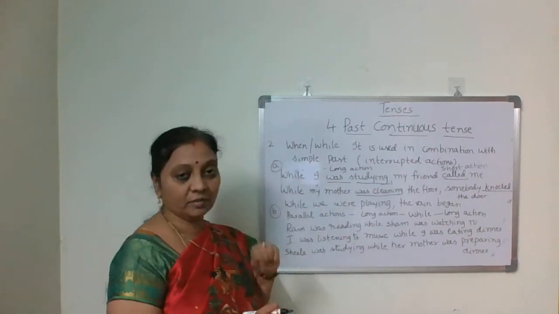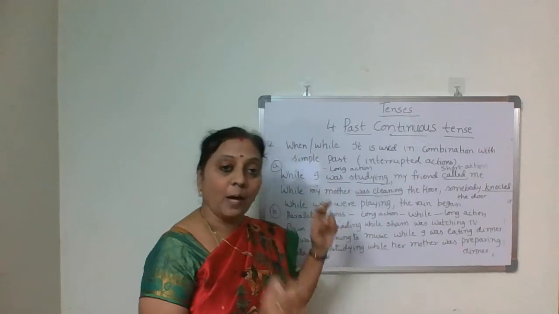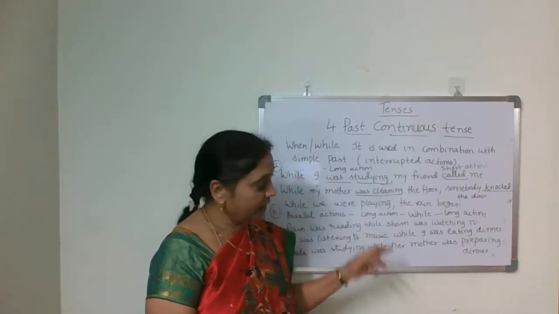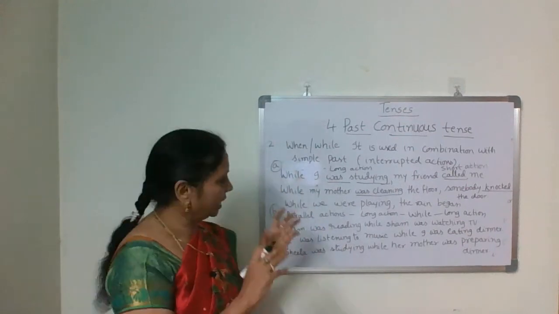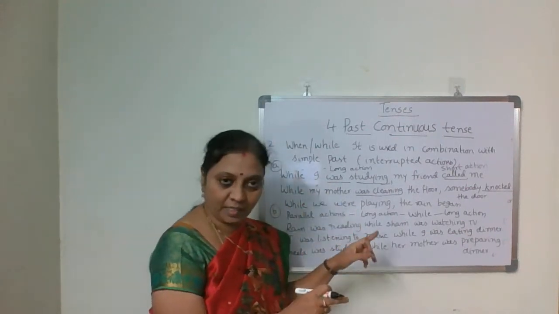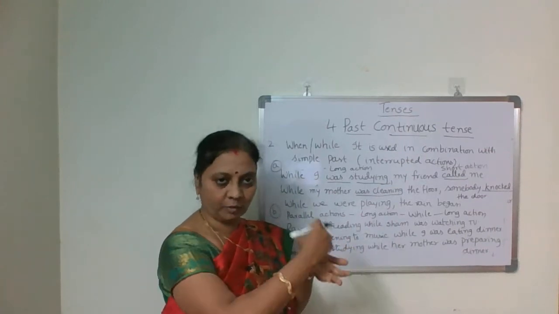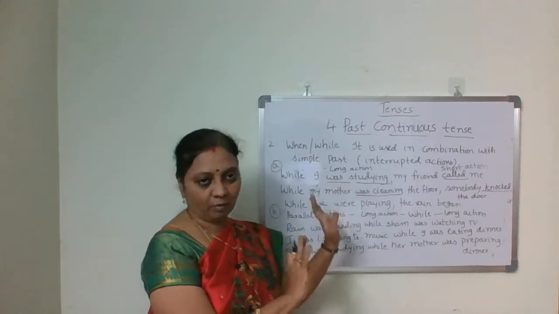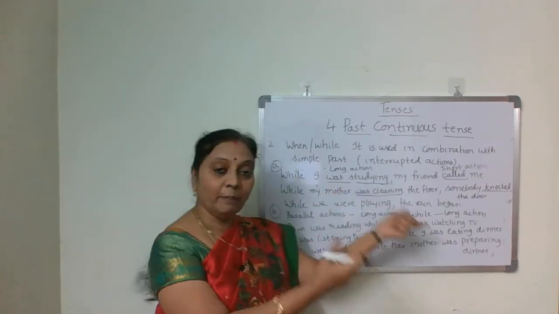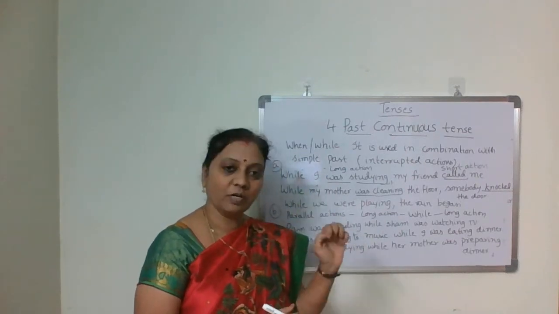For a long action, remember, we should use past continuous tense, and for a short action, simple past. Okay, once again, while I was studying, here, I was studying means it is continuous and the process is going on, isn't it? While I was studying, it's a long action, you can understand. My friend called me. That is friend calling only a short action.